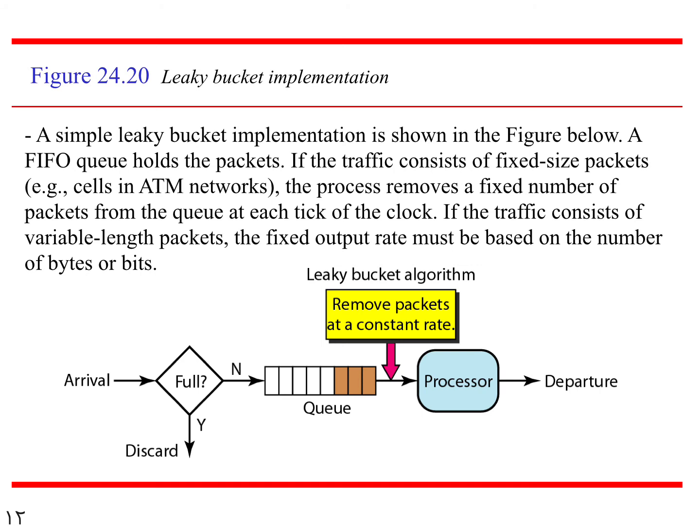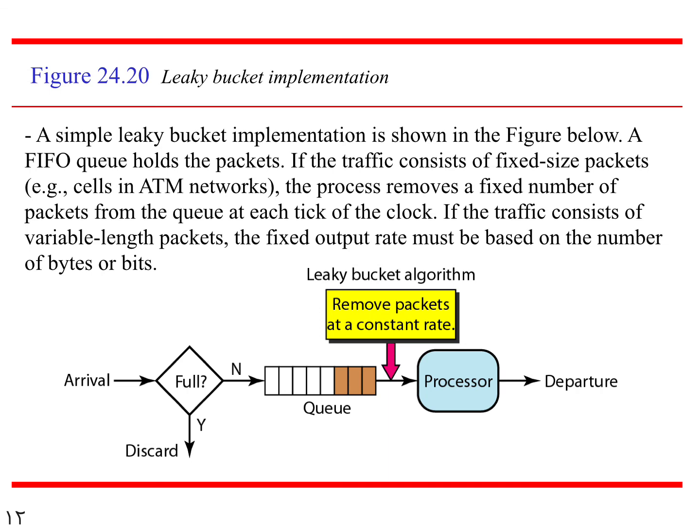If the traffic consists of fixed size packets, for example cells in ATM. What is a cell? A cell is also nothing but a packet here. Why do we call it a cell when we are talking about ATM, asynchronous transfer mode networks? A cell is nothing but a packet. But when we are talking about ATM, don't call it a packet, it is a cell. The name is cell.